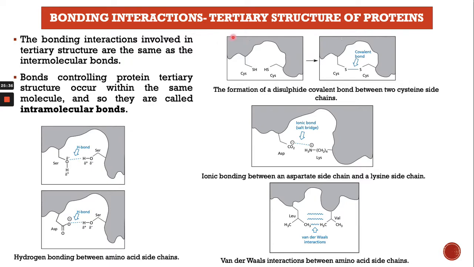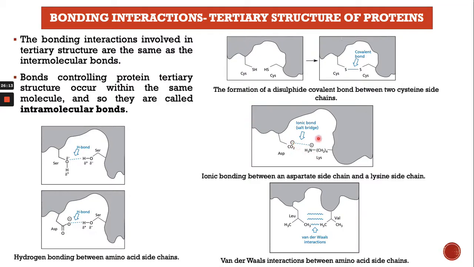Now the bonding interactions in the tertiary protein. Generally, the most common bonding inside the binding site or inside the tertiary protein is hydrogen bonding. You can see this one is the amino acid serine, and the second one, and they interact with each other through hydrogen bonding between the amino acid and side chain.